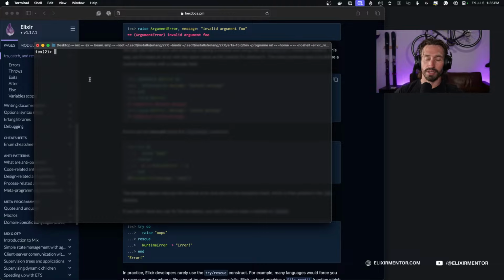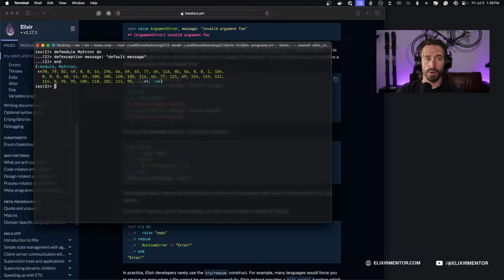All right, so I'm going to do something and I don't want to do it, but we're going to just create a module in the IEx shell. So we're doing defmodule and we're going to call it MyError, and then we open up the module with a do. And now inside of our module, we're doing a defexception. And then we can just say we want a message to be part of this, and we can have a default message here. So default message, and then let's go ahead and close out our module.